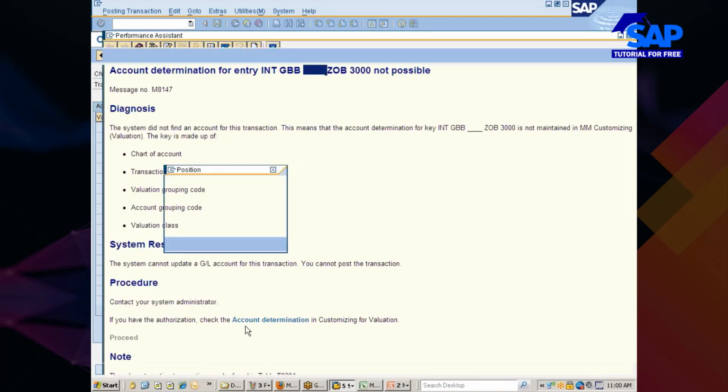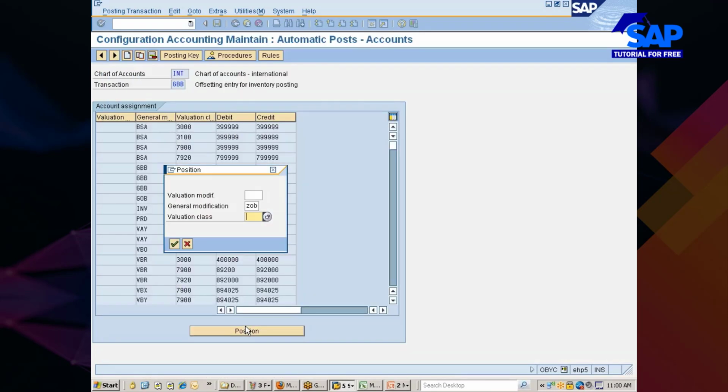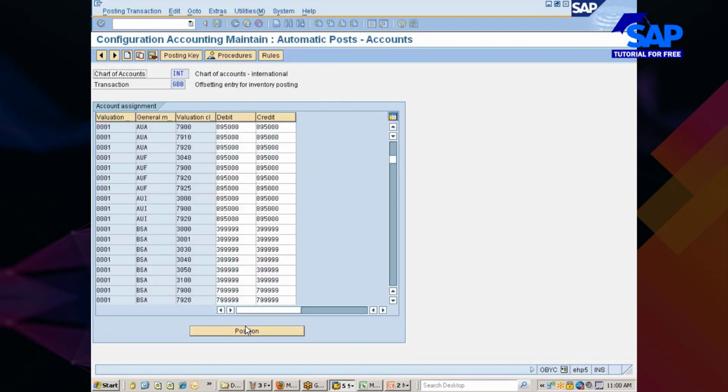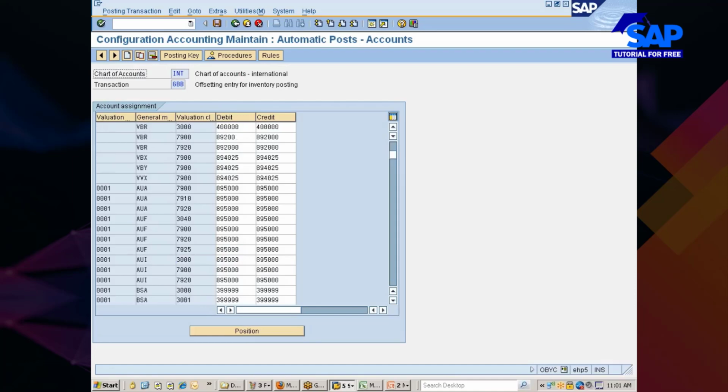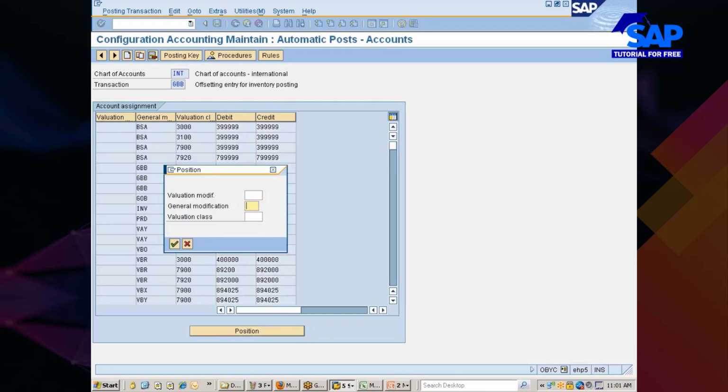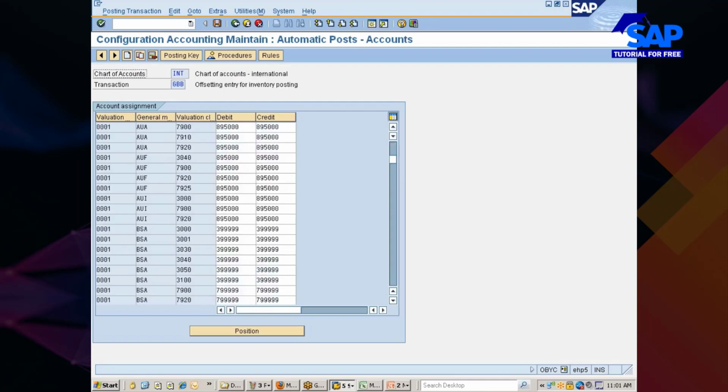Your valuation class is 3000. So if you go here, you see it's not fine. You can't see this one, but I know exactly what is missing here. General modifier ZOB, valuation class 3000. Even this is not there.